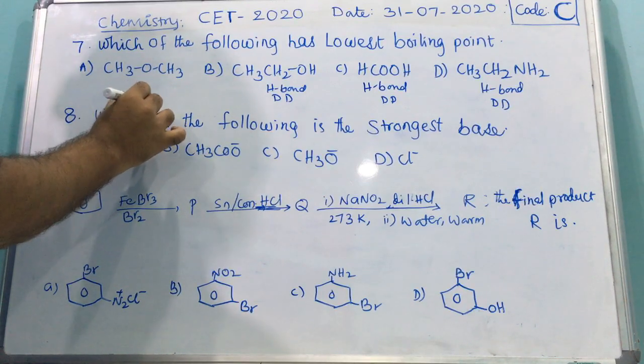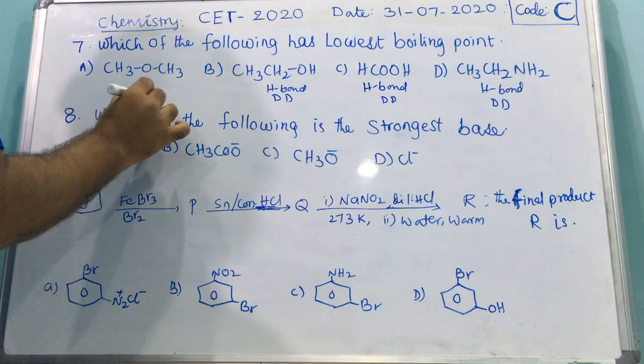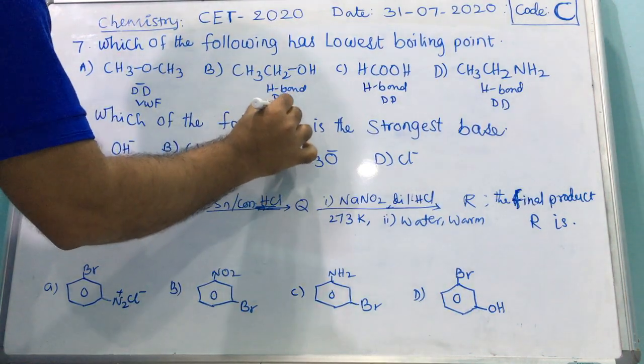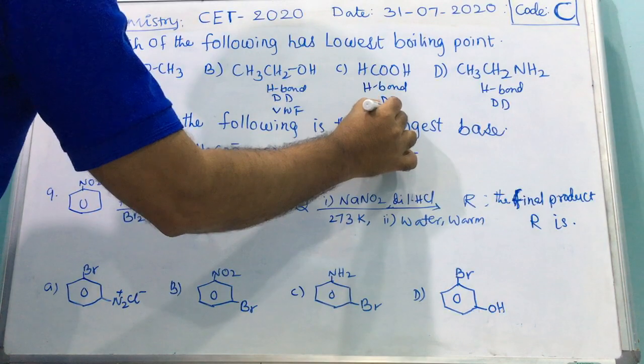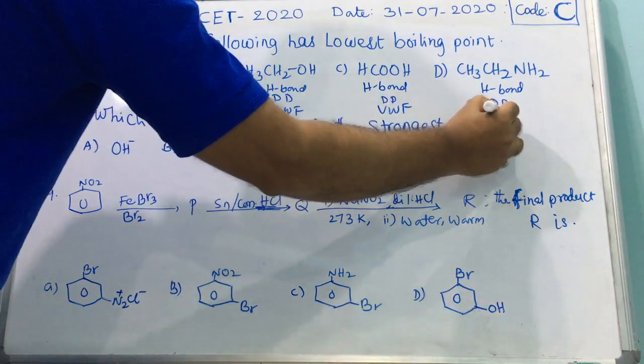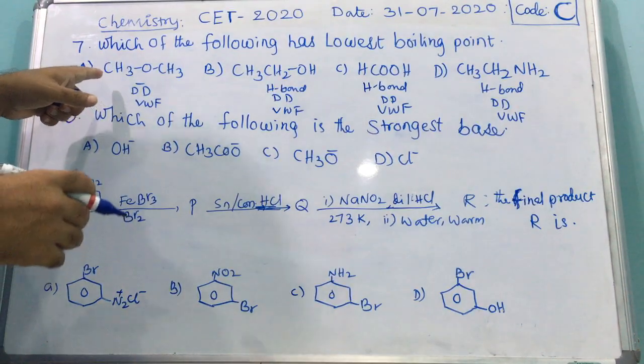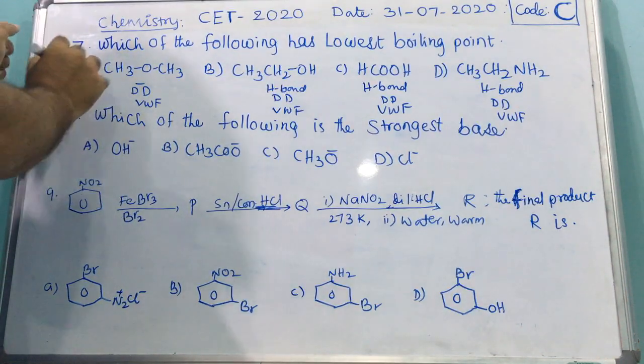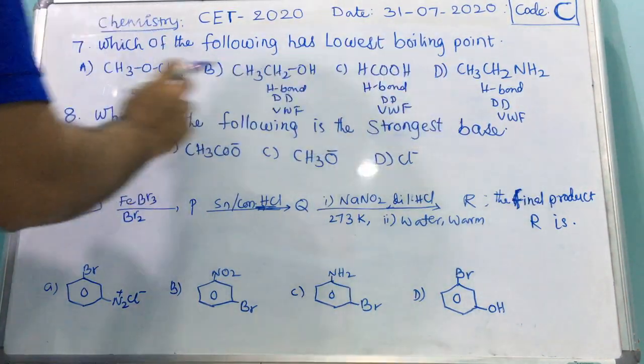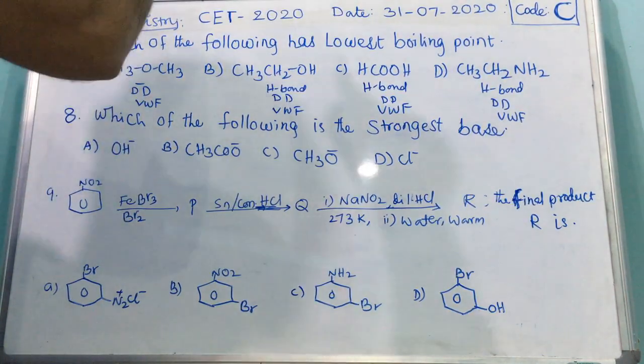Van der Waals force is present in all. Anyway, it is easy to identify. This one has the least, because in the others three forces are there, and here only two forces are present. This is the answer, compulsory.